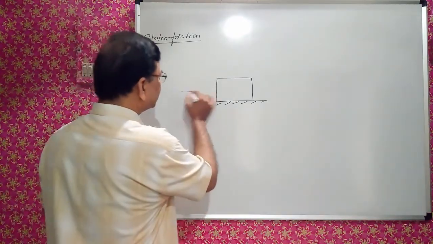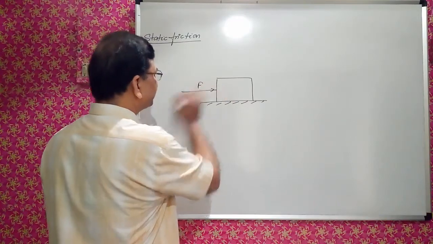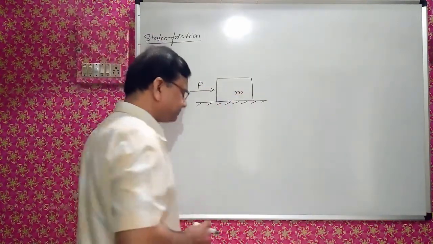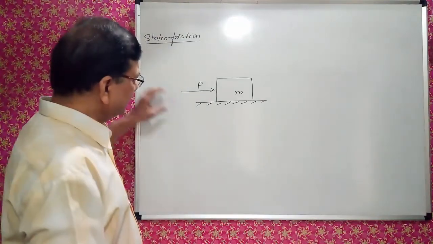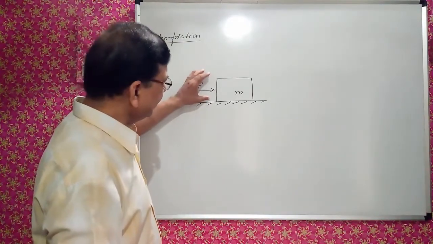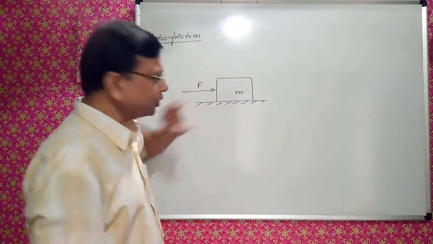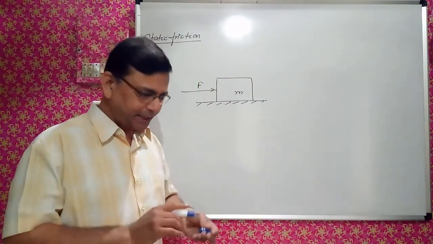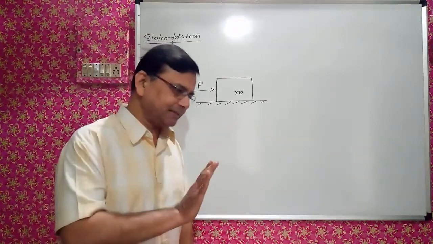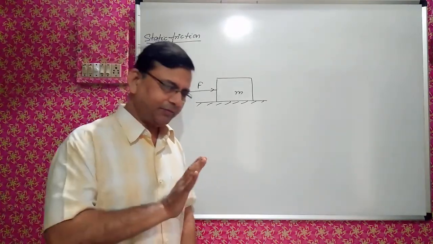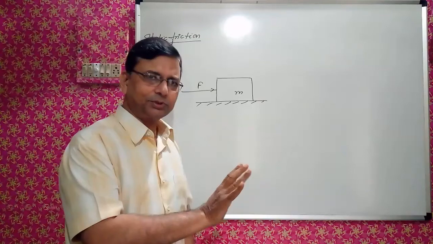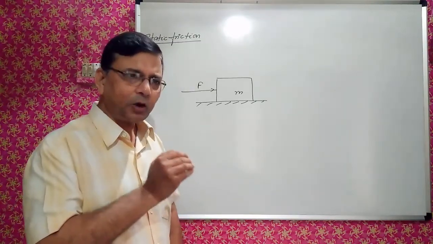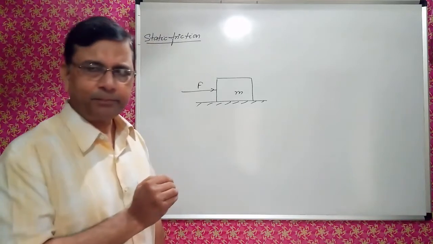Now a force F is acting on this. Mass is m. Force is exerted but the object is not in motion. Suppose any object is kept on the surface. We apply some force. It is not in motion. Further we increase the force. Further increase the force. Time comes when the object starts moving.